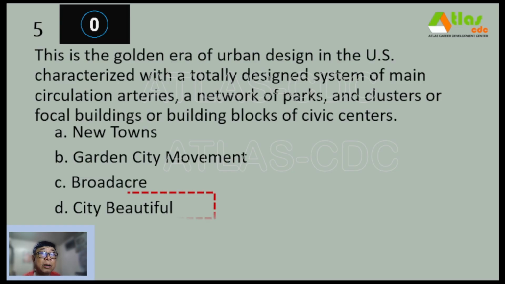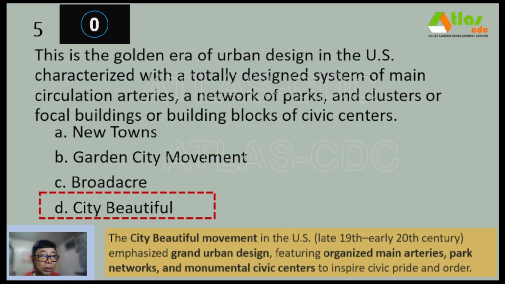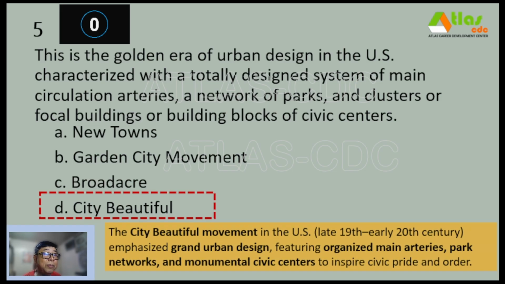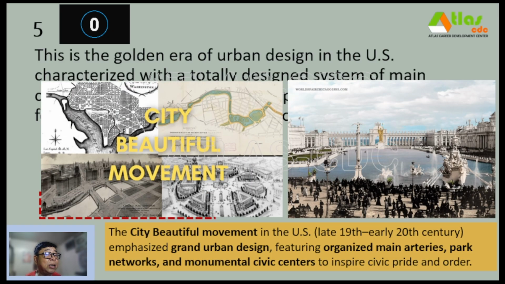And our correct answer is letter D, City Beautiful. So the City Beautiful movement in the US late 19th to early 20th century emphasized grand urban design, featuring organized main arteries, park networks, and monumental civic centers to inspire civic pride and order. So ito yung naging outcome ng Columbian World Expo. Daniel Burnham is the one famous for the City Beautiful movement. Another city that was designed under the City Beautiful concept is the city of Washington DC.